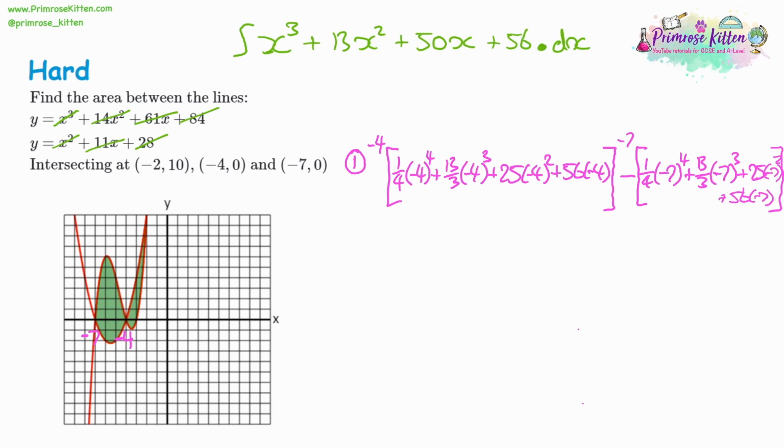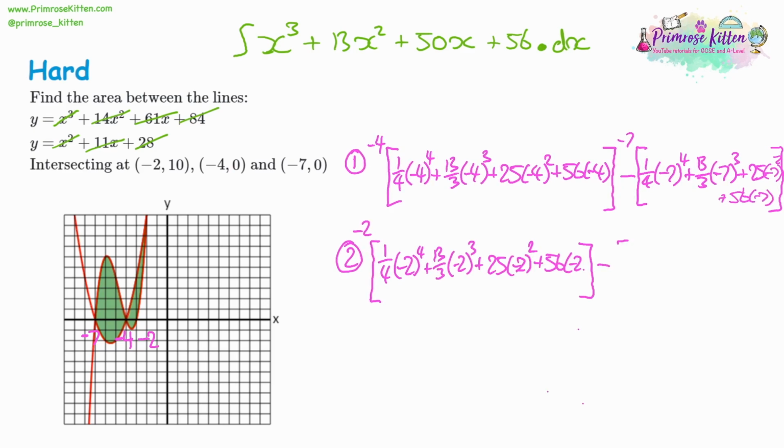So we'll get the value for that. And then we look at the second area. For the second area, we're going to substitute in the two values of that pair. So we've got negative 4 and negative 2. So we substitute negative 2 in first. Yeah, it's exactly the same process.